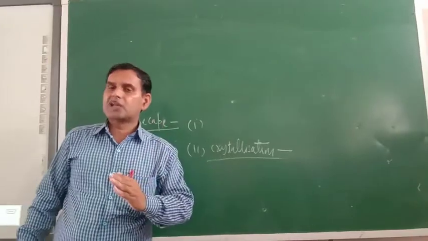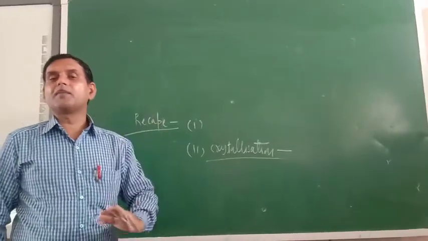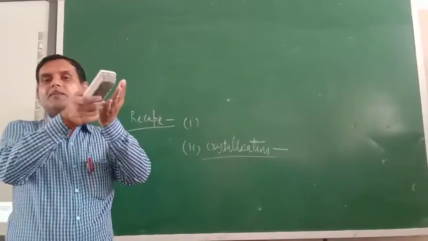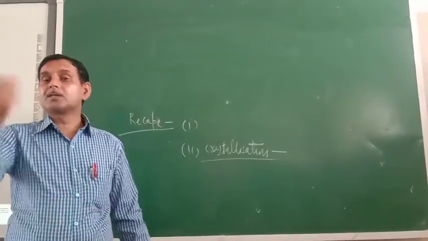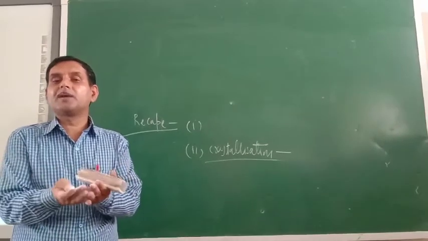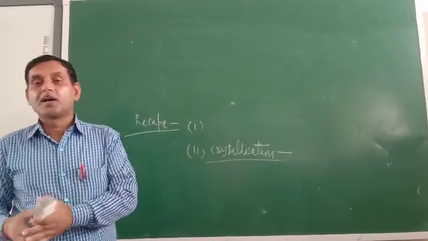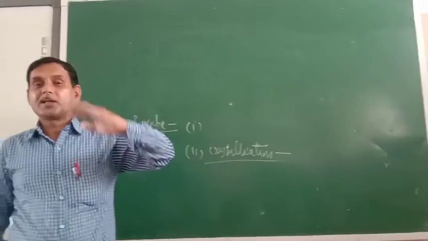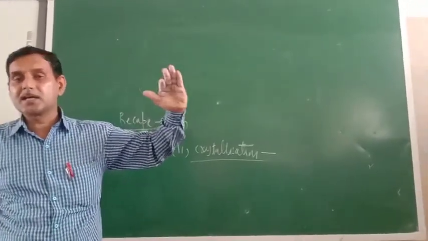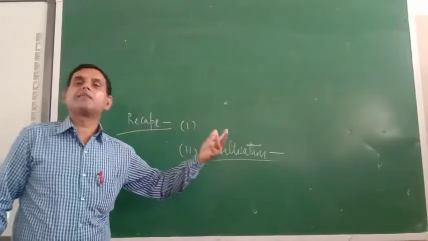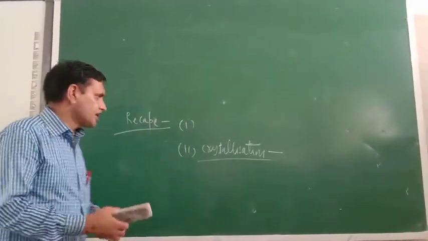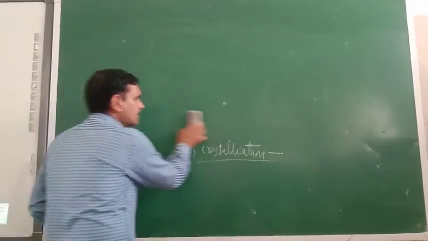So through crystallization, the impurity will be in the solution only. Only the pure crystal will be obtained, because the solubility of impurities is more. That is why they will be at the bottom of the beaker. While for the pure crystal, its solubility is less in the solution, so it will be obtained at the surface, and that can be filtered out. So in this way, this recap is also over.